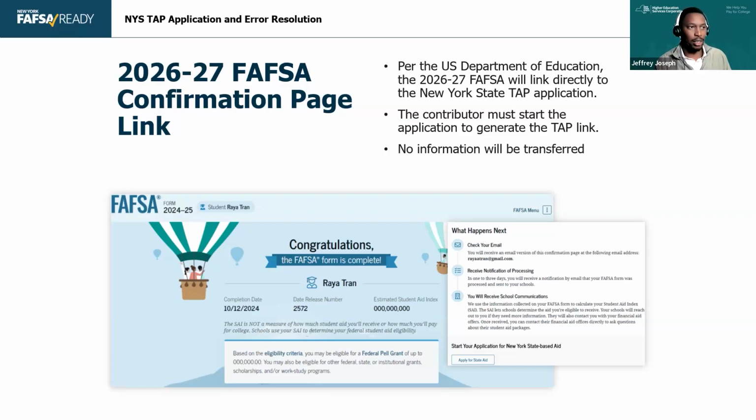So there will be a link saying, hey, apply for state aid. Click this link. That will send them to our website, but it will not import data from the FAFSA this year. Okay, they are working on it for 27, 28, but for 26, 27, as of right now, it is not available. If a student needs a contributor to contribute to their form, they may not see that application link because it needs to be submitted for that link to populate. So if you have a student that's doing it first, they may not see that state aid link unless the contributor started the form first.